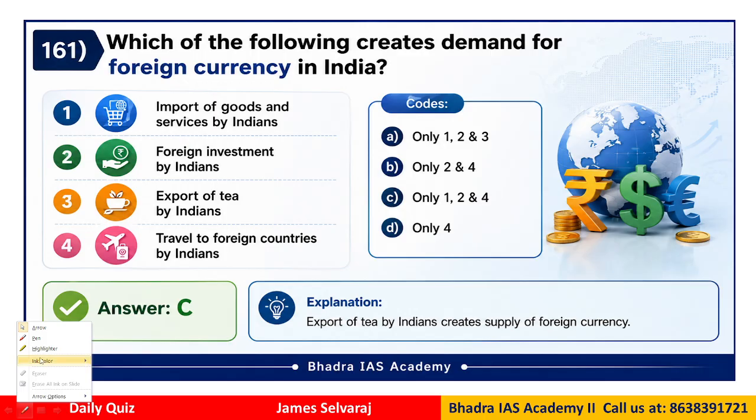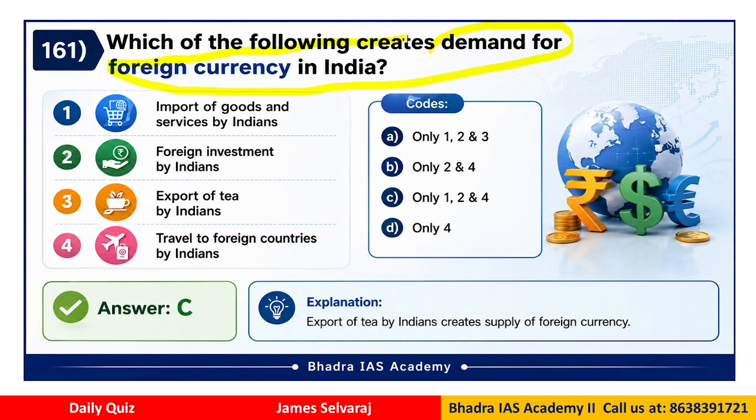Whenever we talk about the rupee becoming stronger, weaker, dollar becoming very strong. So why is the dollar becoming strong? Why are foreign currencies becoming strong? Basically because of the demand for foreign currency, right? So the basic question ये होता है, ये demand for foreign currency इतना क्यों बढ़ता है? मतलब किसको ये foreign currency चाहिए?